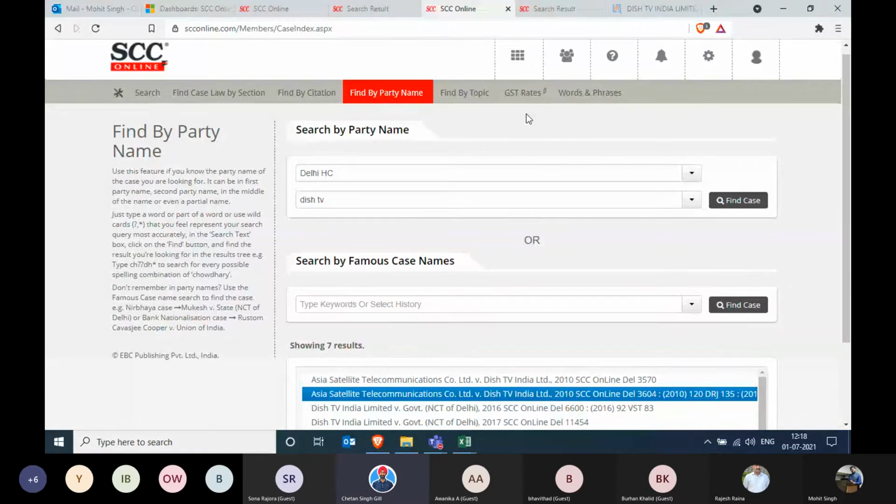And I can ask for that email from my team member and show it. So sometimes cases are being cited though they are in the pending stage. It's a very rare scenario, but I would still like to go to the Delhi High Court website and check for this Dish TV judgment there.